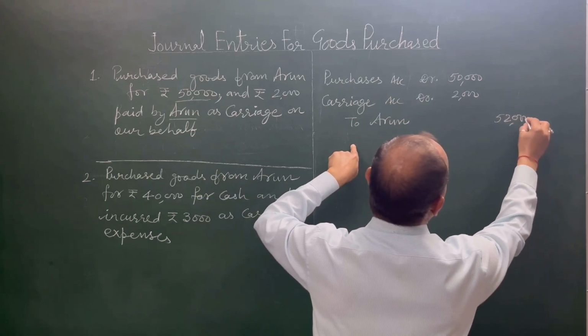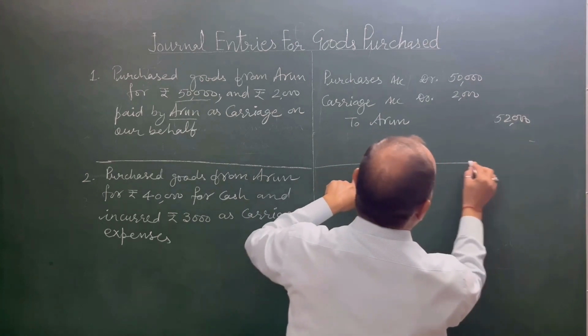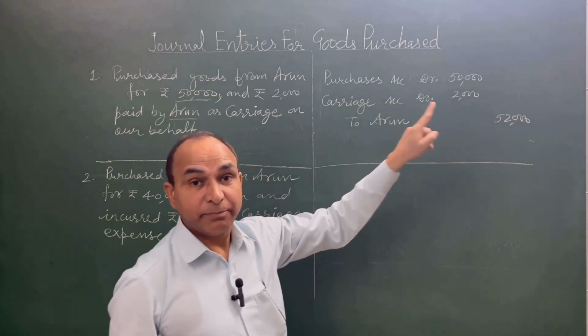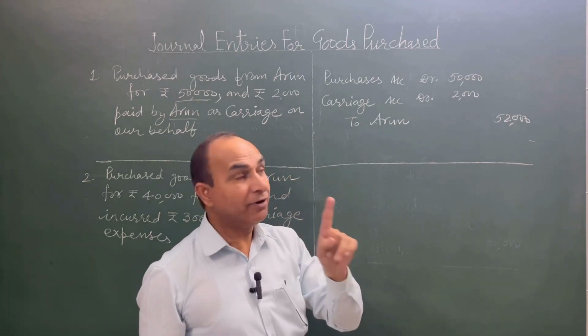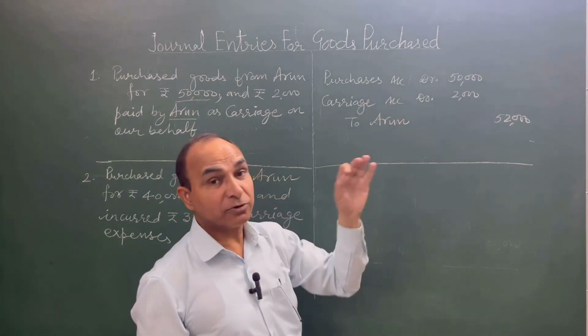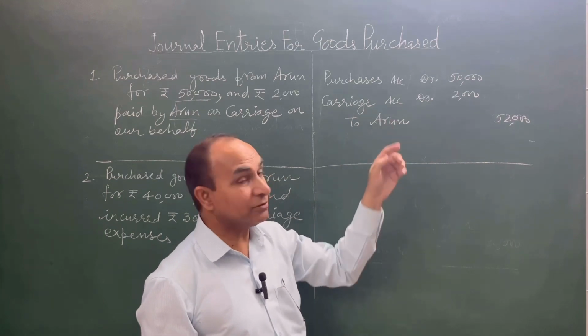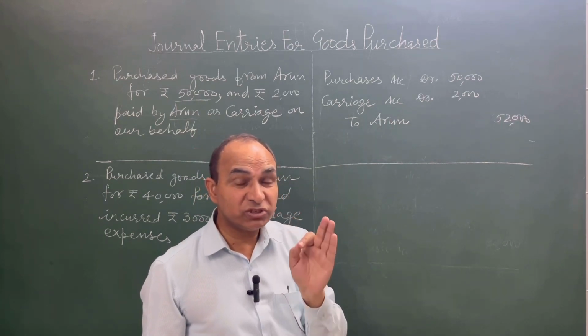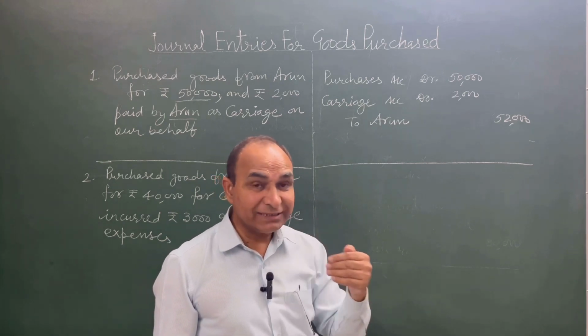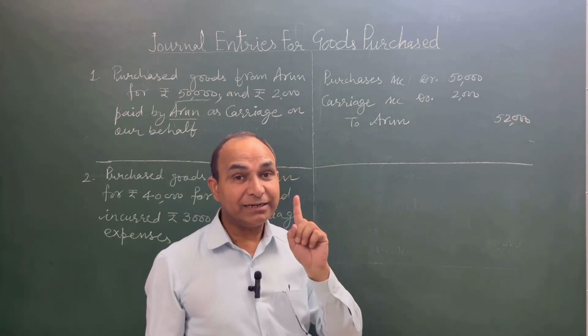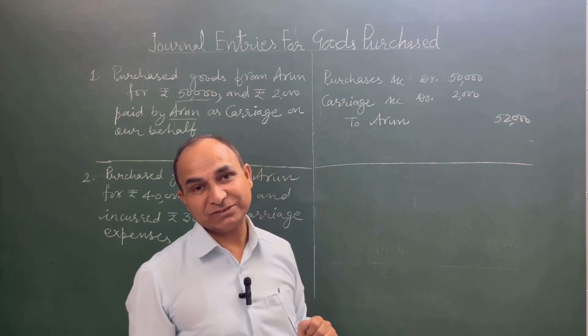See students, you need to understand that. Why 52,000? Because Arun is our creditor for 50,000 for goods purchased and 2,000 for expenses which he is bearing on our behalf, which he is paying on our behalf, and later on we have to pay that expenses also.